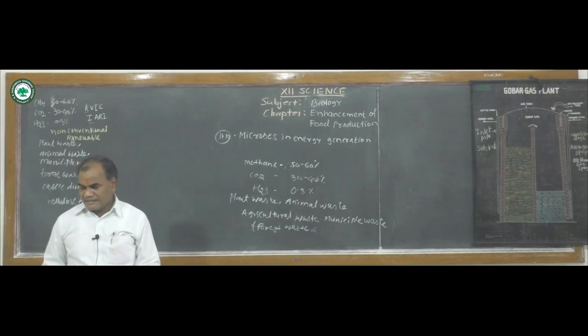Abundantly these raw materials are found in our country.